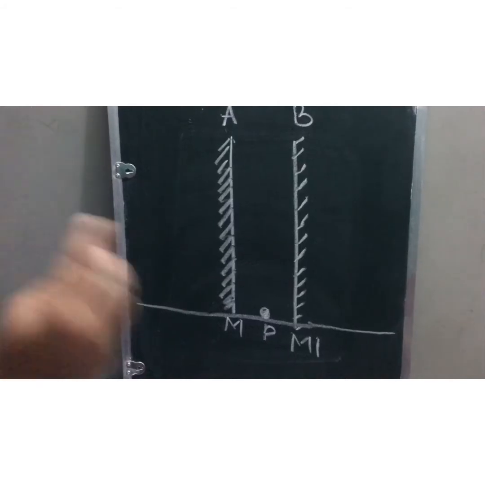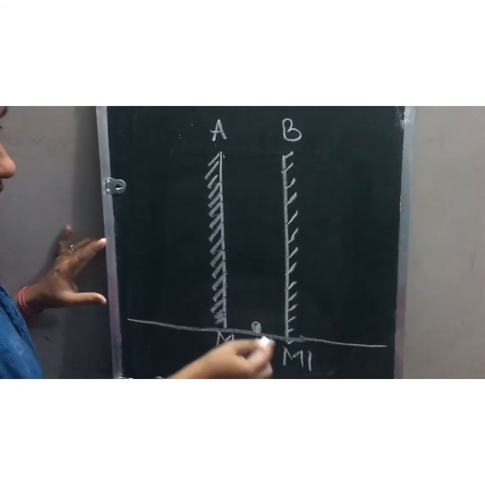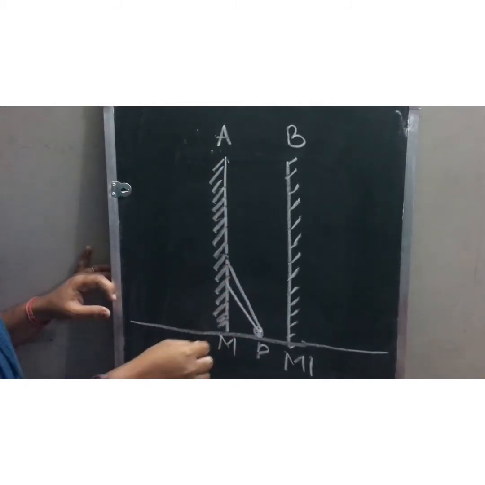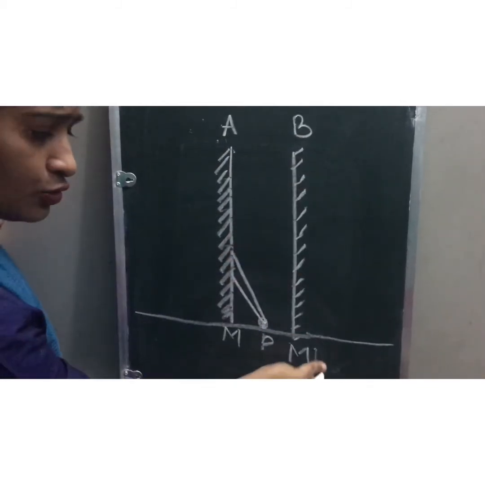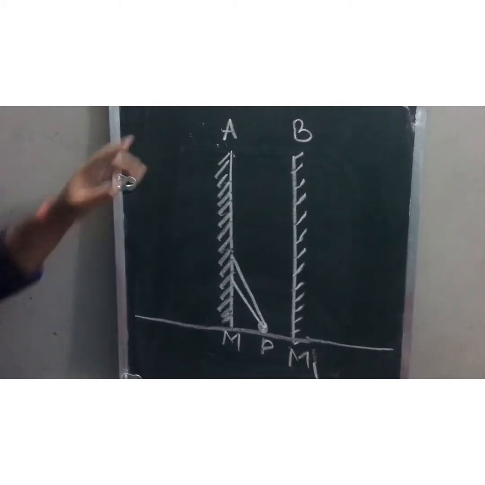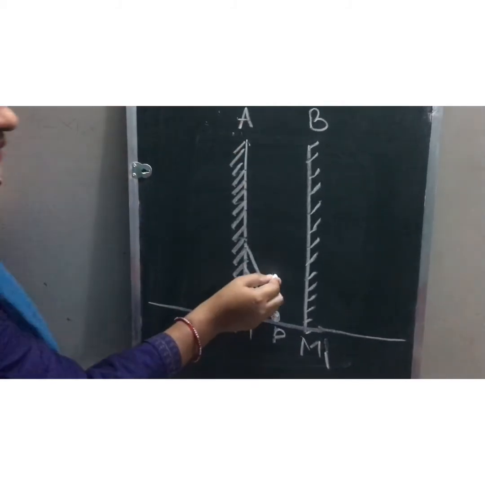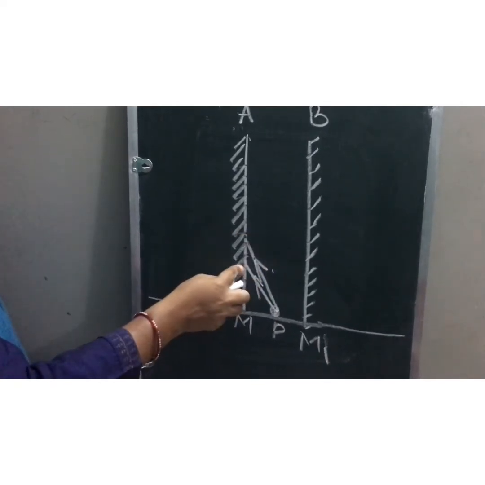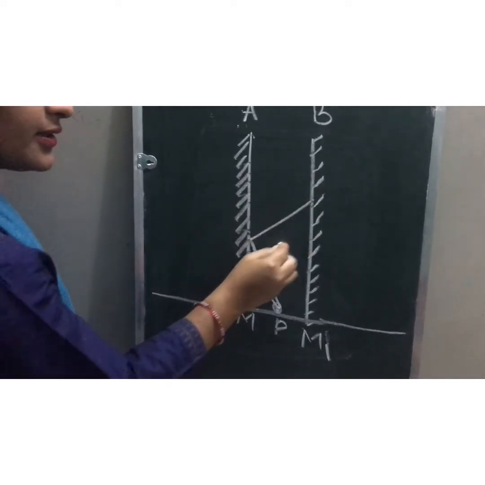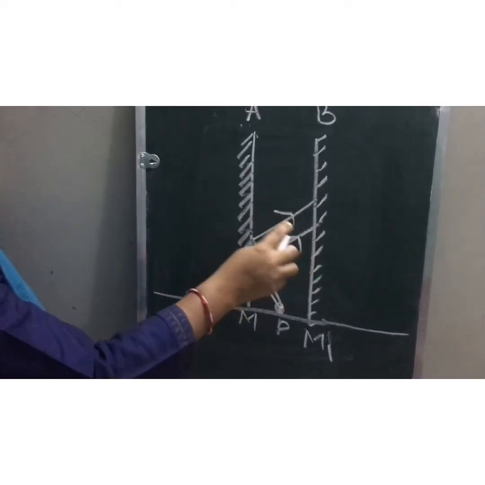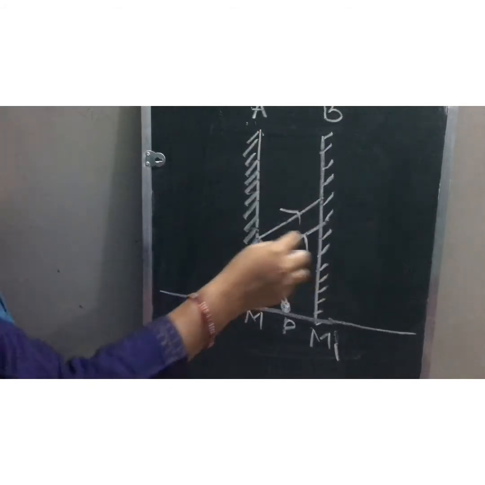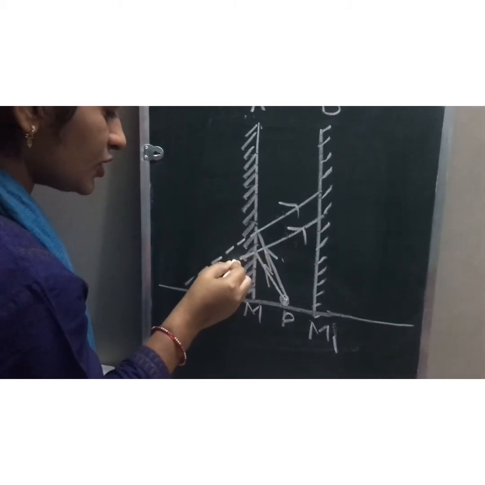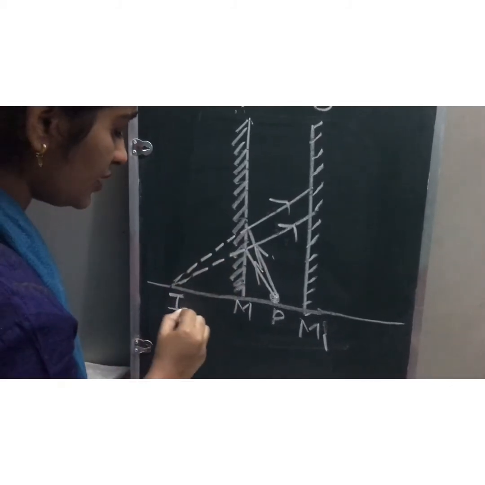Let's see, children, from the object P, what will happen? The two incident rays will come and strike the mirror AM. It can strike the mirror BM1 also, that will be a different case. For example, it strikes the mirror AM. These are the incident rays. Now what will happen after striking this mirror? It will reflect. Since these two rays will never meet, we will extend them back and make a virtual image. This will be the image I1.